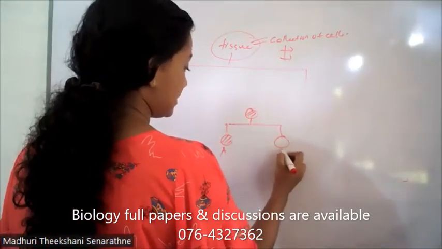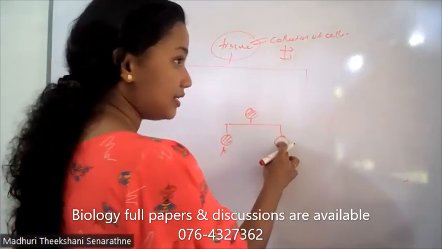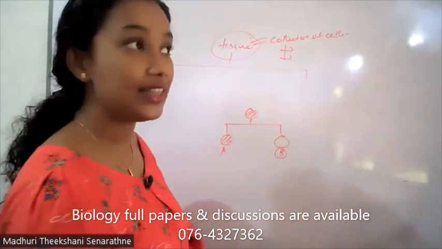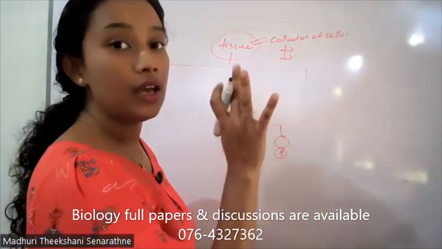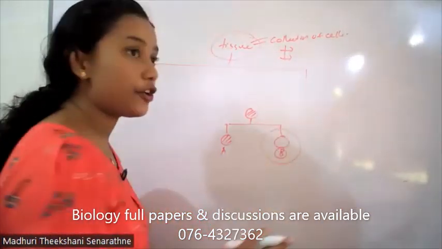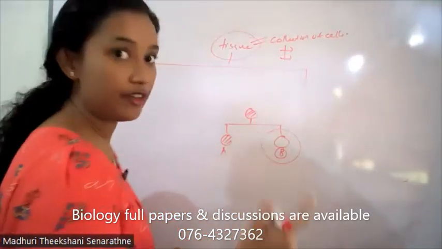This is A cell, this is B cell. This B cell cannot be divided further. It is differentiated into a particular function. This B cell cannot be divided further, and this A cell can be divided.